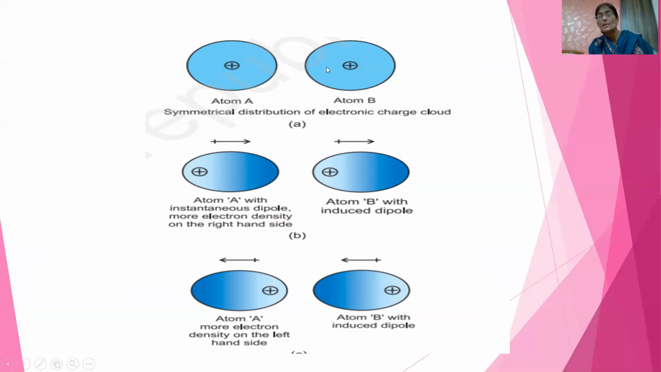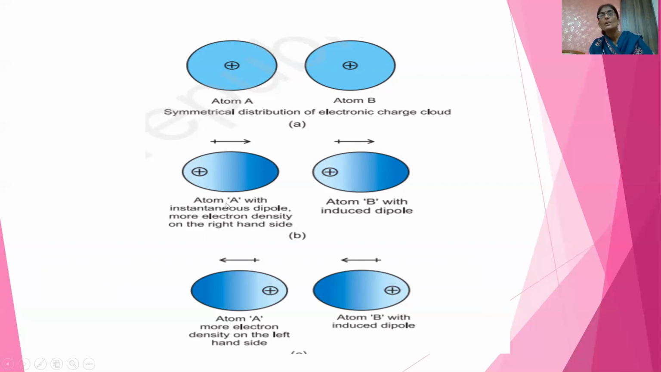Initially, it was also a symmetrically distributed electron cloud, but what happens to its electron cloud now? It becomes dissymmetrical because of this. And the dipole that is formed in the second atom is called induced dipole. So first an instantaneous dipole is formed and after some time an induced dipole is created in the other atom.